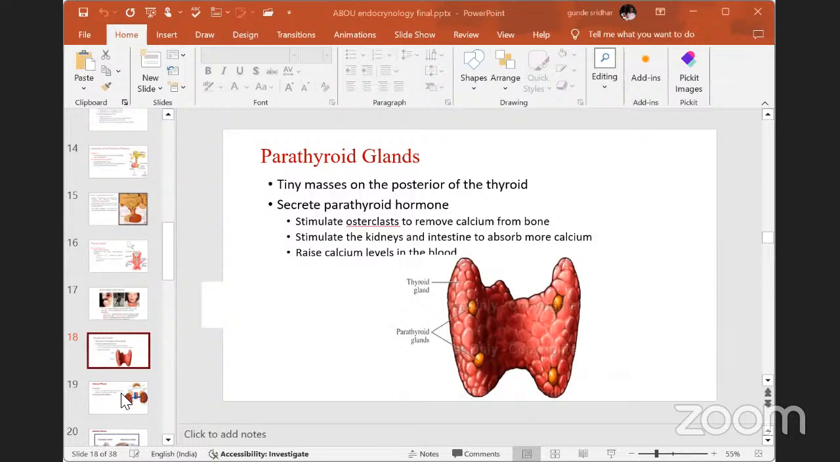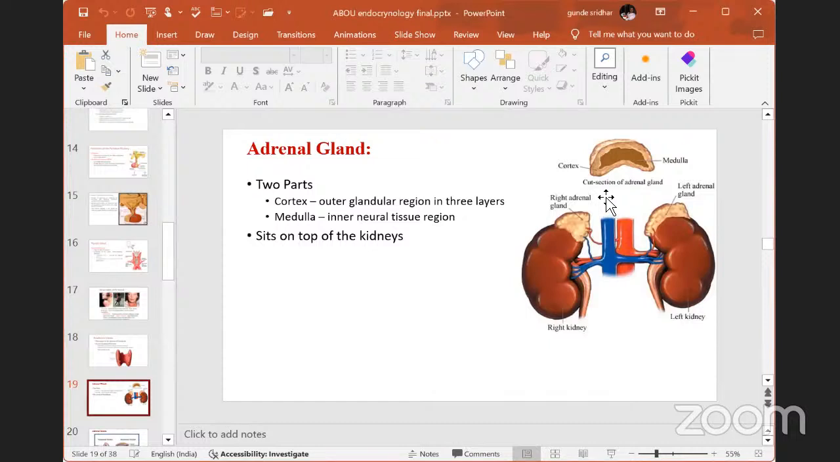The next one is called the adrenal gland. The adrenal gland is a little bit complex because it has different types of parts. You can see this is the adrenal gland. Generally, this type of gland is present on the kidney. This is the kidney, left kidney and right kidney. On the left kidney and right kidney, we find another organ called the adrenal gland. Adrenal gland means the gland situated on the adrenal area. Adrenal area means kidney area.